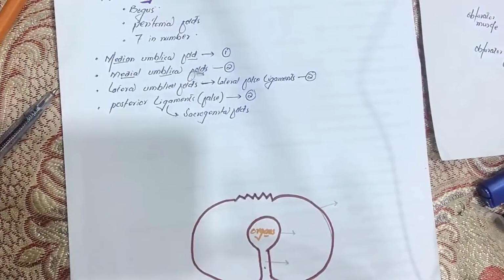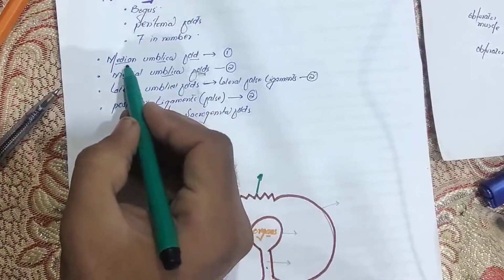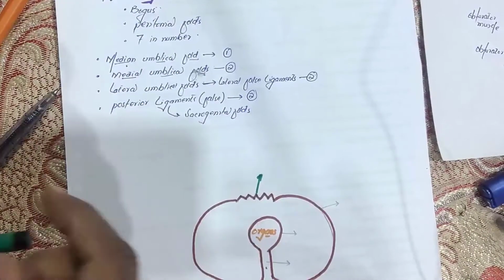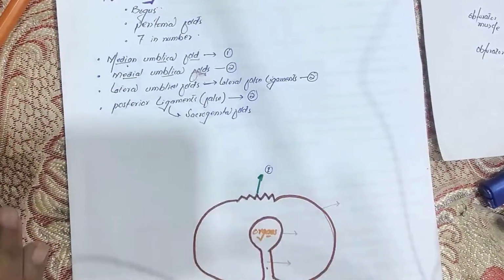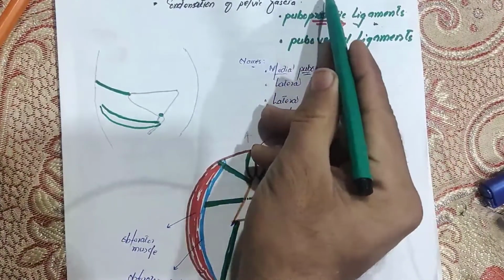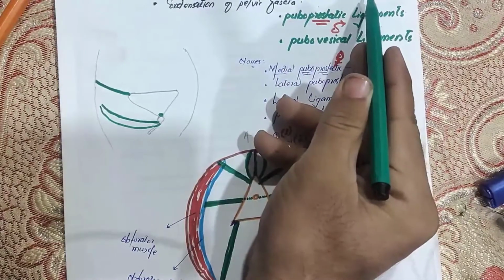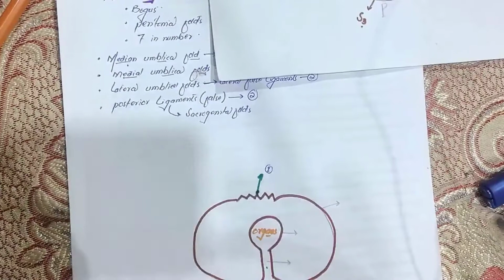Now look carefully. This one is the median umbilical fold. So this is number 1, right? Here will be the attachment of what? Here will be the attachment for the median umbilical ligament, right? So the median umbilical ligament will come and it will attach here.